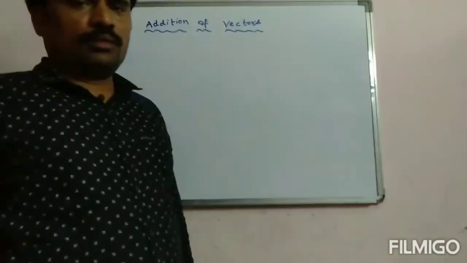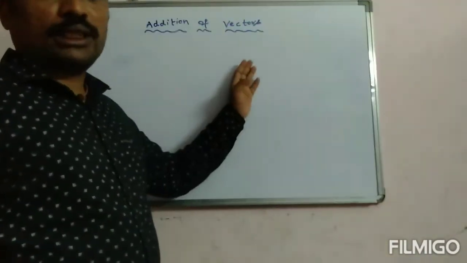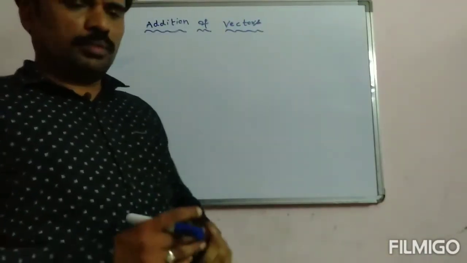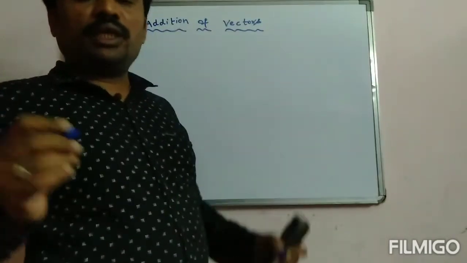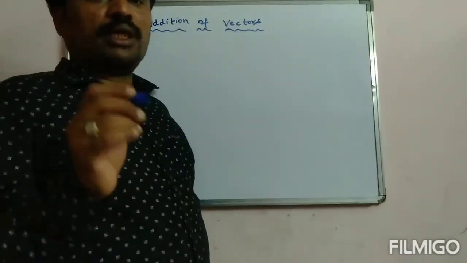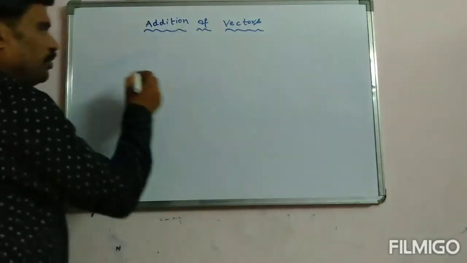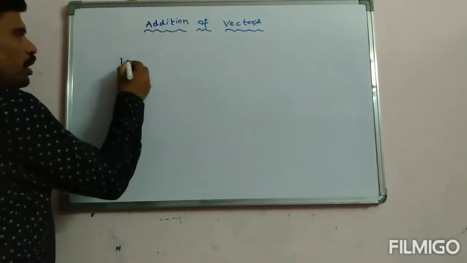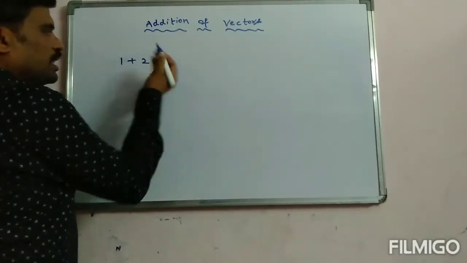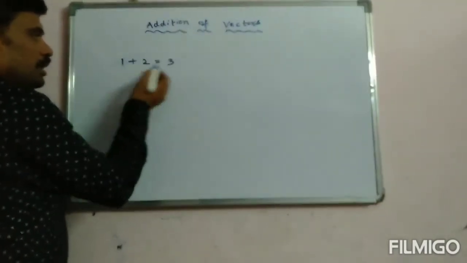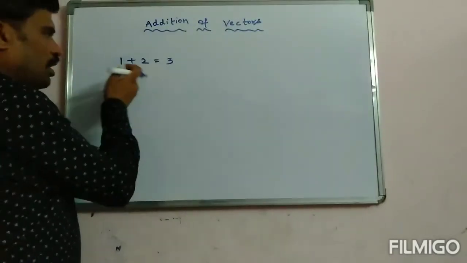Right. Thank you. Okay, now let us learn about addition of vectors. Before that, I will tell you one thing. We can add scalars by using simple basic algebra. For example, if I tell you 1 plus 2, you will simply say 3. Here, this is called algebra.